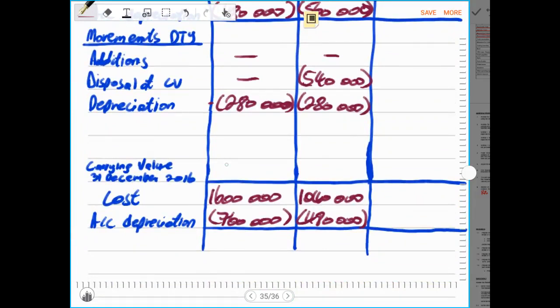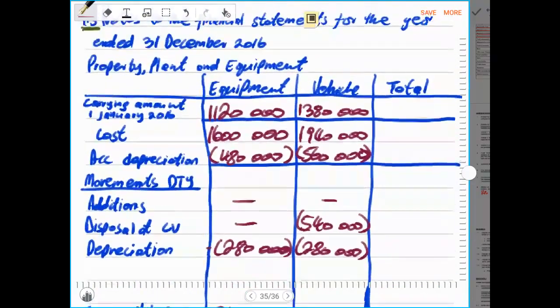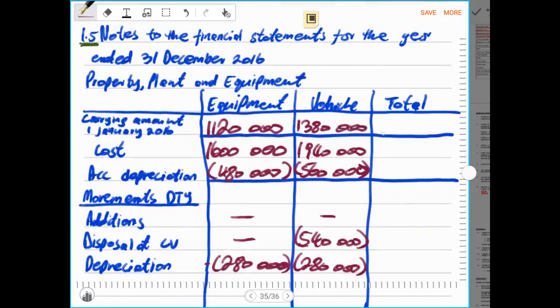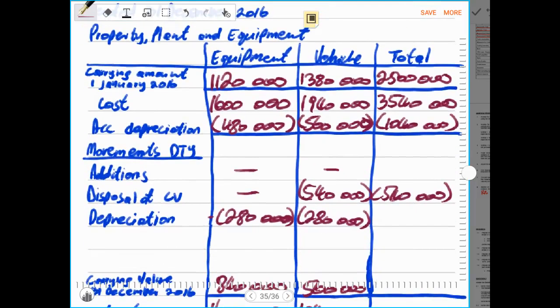Then after, carrying amounts at the end of the year will be 840,000 rands for equipment and 560,000 rands for the motor vehicles. So now we're just under the total column. That will give you the sum of 2,500,000 rands. Second total will give you 3,540,000 rands. The total for accumulated will give you 1,040,000 rands. And the total here will be 540,000 rands. And the total for depreciation is 560,000 rands.